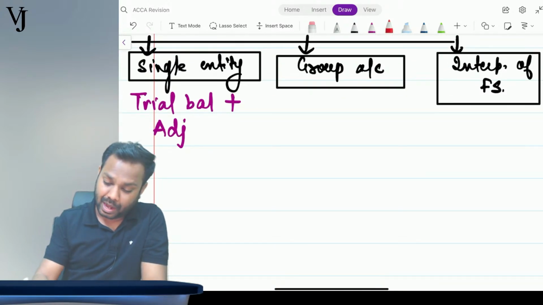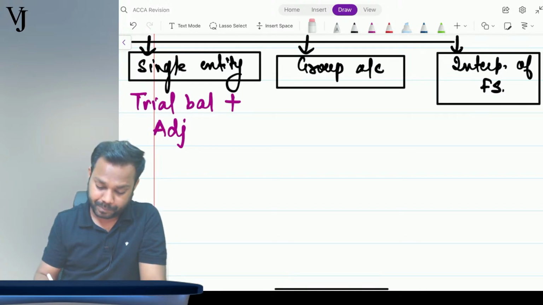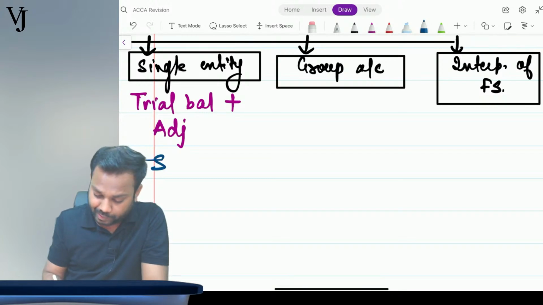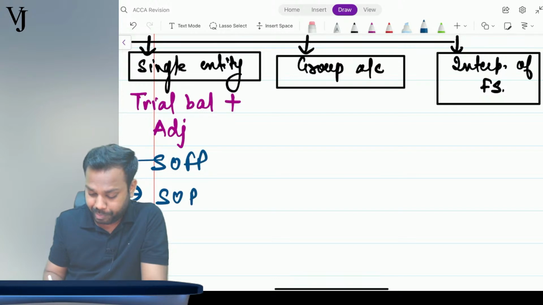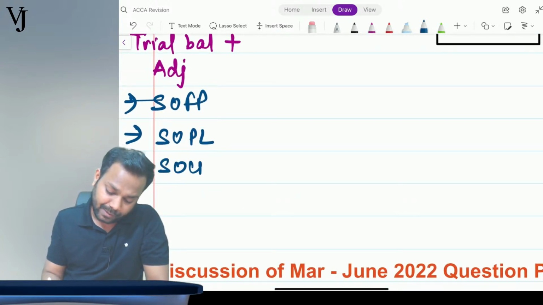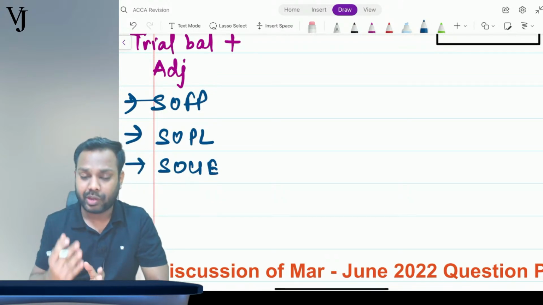Listen to me carefully here. You may be asked to prepare SOFP, or SOPL, or SOCIE, that is, statement of financial position, or statement of profit and loss, or statement of changes in equity.